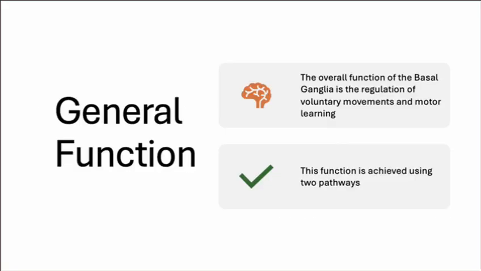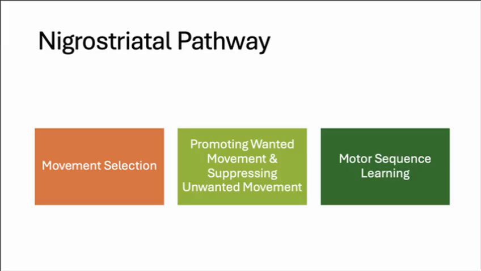The general function of the basal ganglia is the regulation of voluntary movements and motor learning, and this function is achieved using two pathways, the nigrostriatal pathway and the mesolimbic pathway. So the nigrostriatal pathway is involved in movement selection, motor sequence learning, and most importantly, the promotion of wanted movement